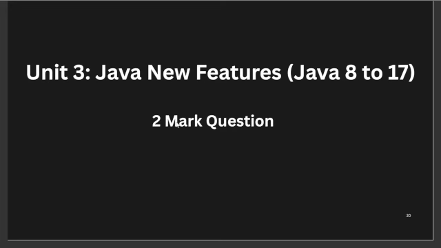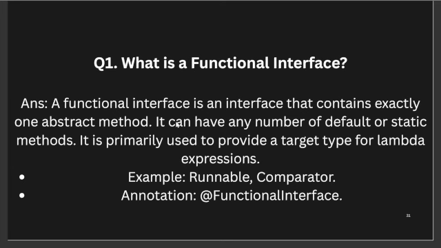Moving to the next unit, which is unit 3, Java new features. Let's understand the 2 marks questions. The first question will be: what is a functional interface? This is the most important and viral question.